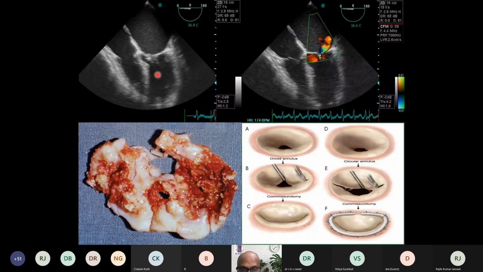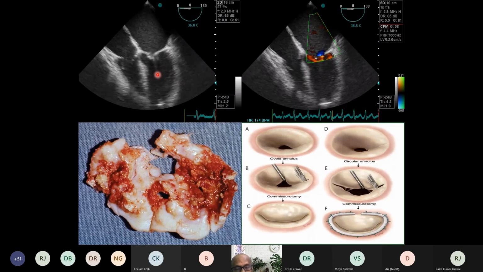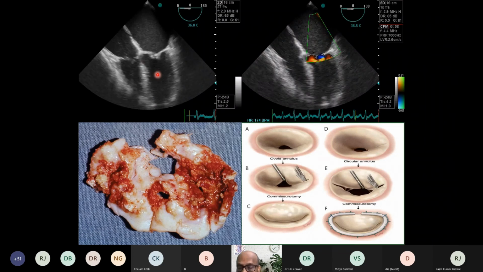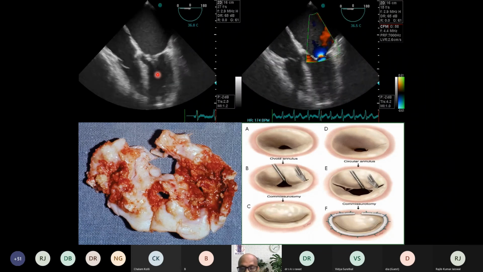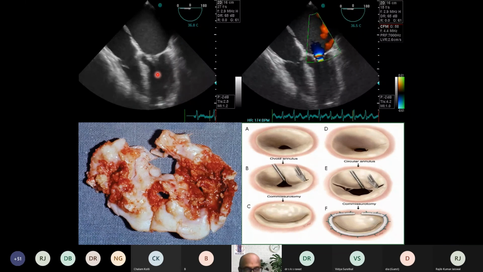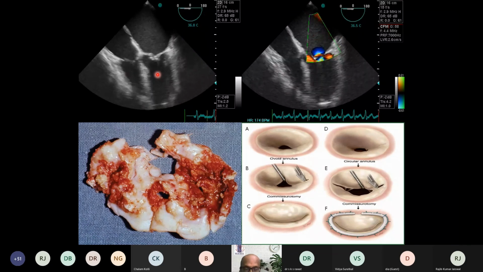And before we do the balloon valvulotomy, it is absolutely essential to rule out clots in the LA by doing a transesophageal echocardiography in the outpatient department. And patients who have LA thrombus are relatively contraindicated for balloon valvuloplasty.